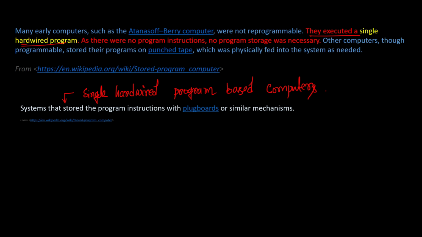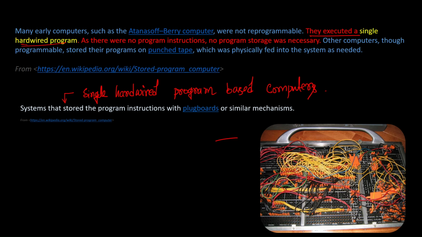Let us look at this type of computer. If you have studied digital logic, then you know what a breadboard looks like. This is somewhat like that, but it's a much more complex breadboard. Early computers looked like this.